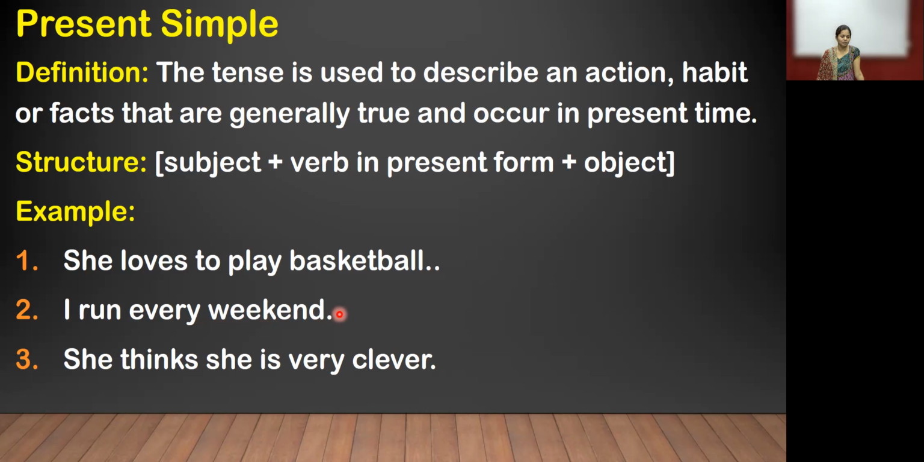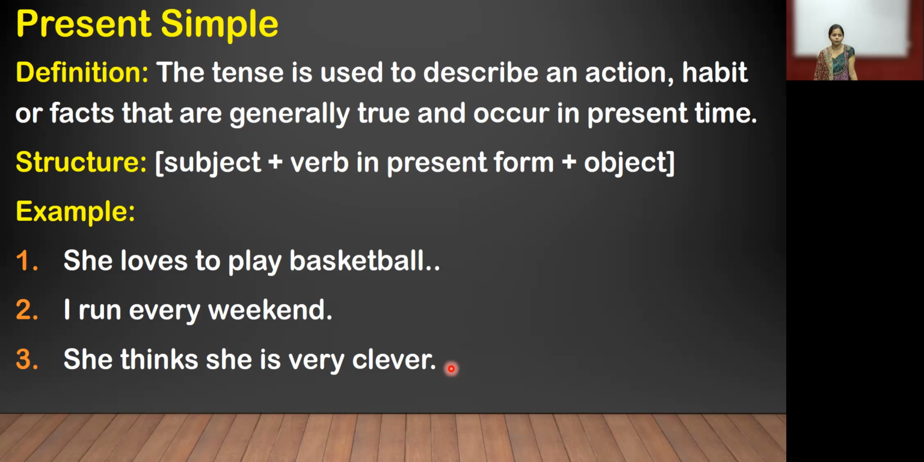Now third, in this also the same example is there. What we can see in the first example is she thinks she is very clever. Now see, in the first example we can use s for she loves to play basketball. Like that in the same way, third: she thinks she is very clever. What is the difference between the second and third example? In the third example, she thinks, s is used. And in the second example, s is not used because it is I. When we are using I, they, like that, we can't use s for that sentence. In the third sentence, she thinks she is very clever, so s will be used.